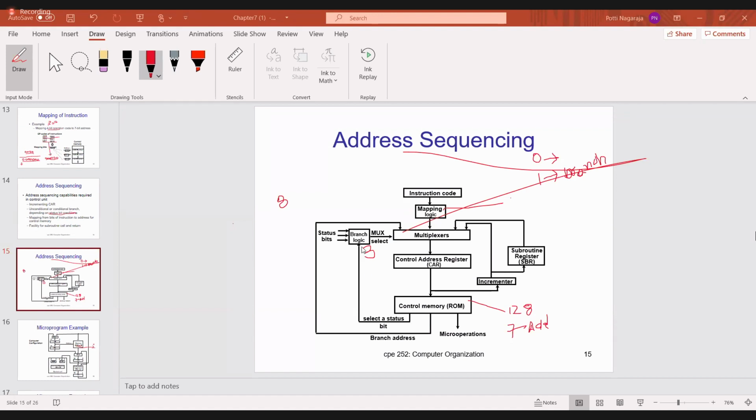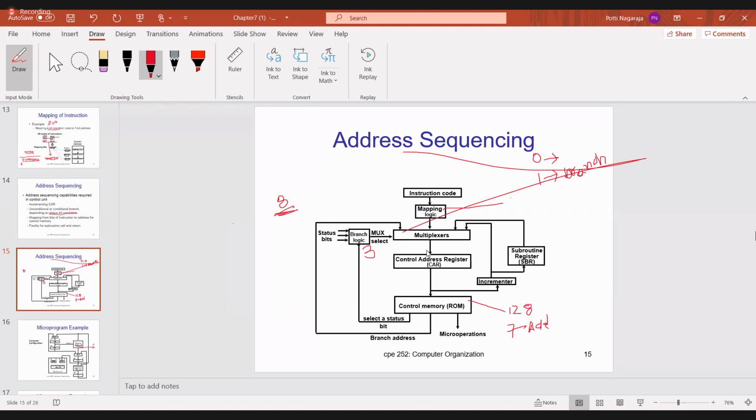This point is very important: branch logic. Now assume that 8 different status bit conditions are there. Then we require 3 selection lines, and those 3 selection lines are present in the control word. I will select one status bit by using these selection lines. If that status bit is 1, then suppose we are executing the main program, you have to go for program 2. If it is 0, you have to execute only the main program. So that is nothing but branch logic.